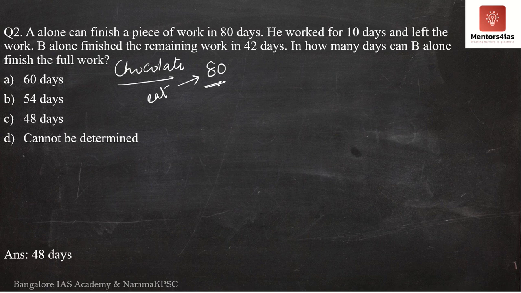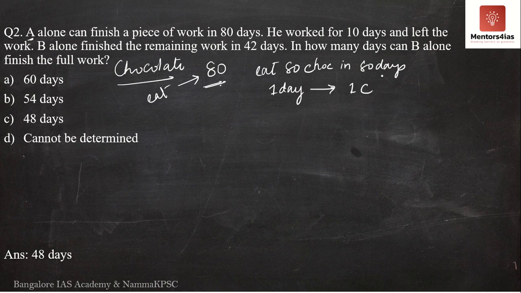So if the amount of work is to eat 80 chocolates and A is able to complete the work in 80 days, that is, eat 80 chocolates in 80 days, then in one day, how many chocolates would he eat? In one day, he would eat one chocolate. So it is one chocolate per day.